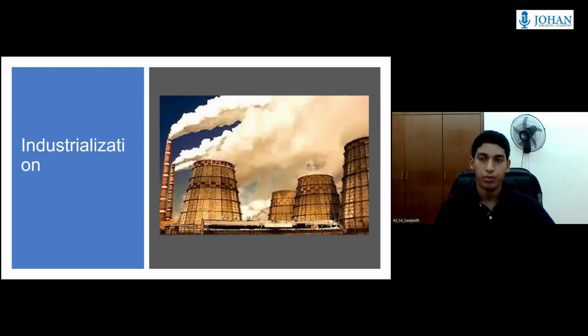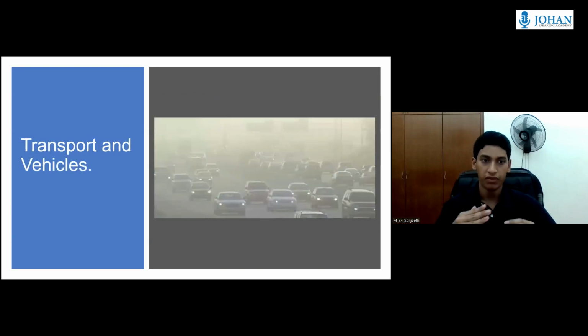Industrialization. Burning fossil fuels creates a lot of greenhouse gas emissions. Since the start of the Industrial Revolution in the 1750s, burning fossil fuels has increased greenhouse gas concentration in our atmosphere. Transports and vehicles. Transports and vehicles are the main producer of greenhouse gas emissions. In the US alone, 27% of all greenhouse gas emissions is produced by transports and vehicles.